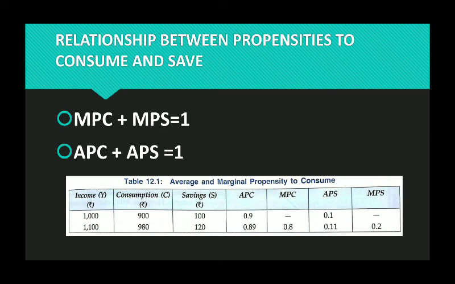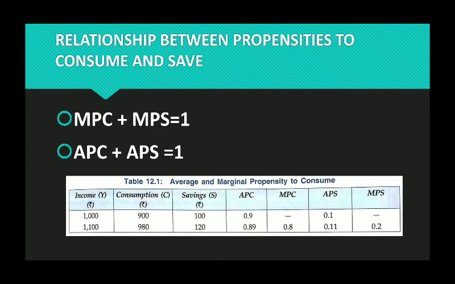Using these relations, you can do a lot of numericals. Here I have given you one example table where the income increases from 1000 to 1100 rupees. And two corresponding consumption values are given, 900 and 980. So by subtracting 1000 minus 900, you can get the saving value as 100 in the first case and 120 in the second case. What is APC? C by Y, 900 by 1000, 0.9, 980 by 1100, 0.89.